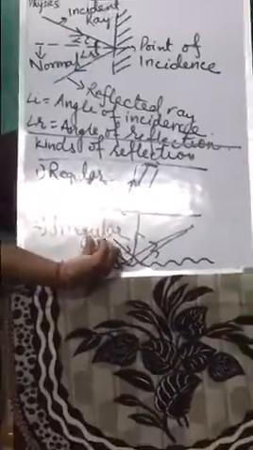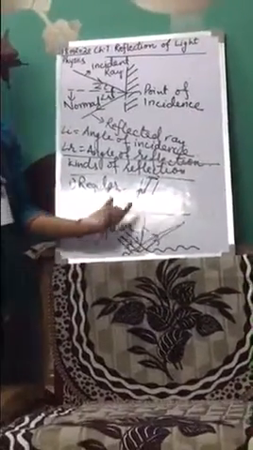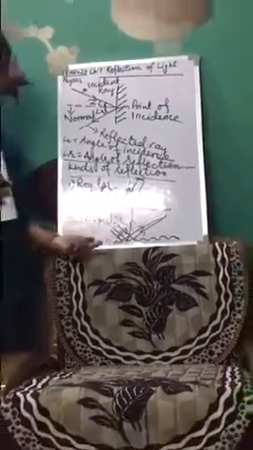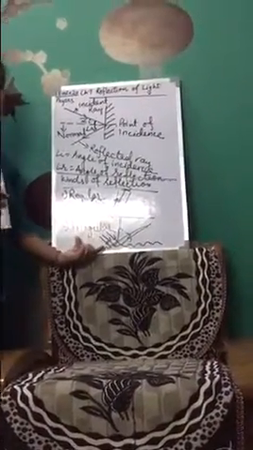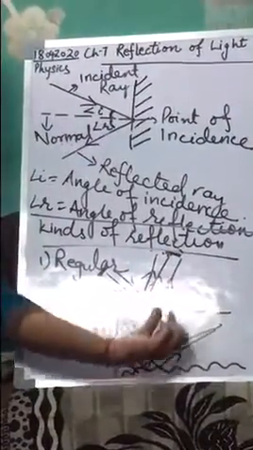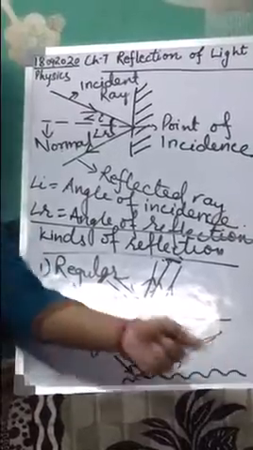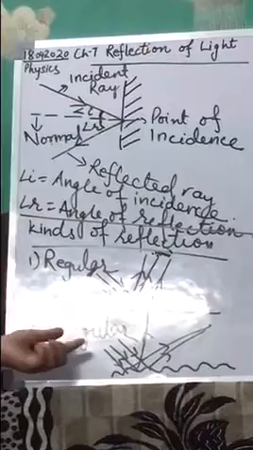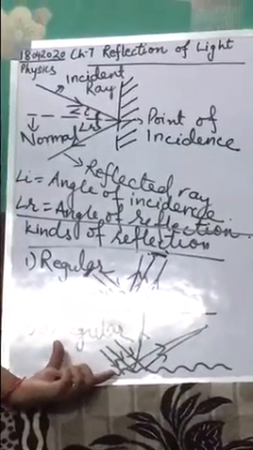That means the viewer can see the image of the object by sitting or standing anywhere in its surroundings. The best example of irregular reflection is watching a movie in a PVR or in a theater. The audience is sitting at the center, at the extreme left, at the extreme right, anywhere they are sitting, still they are able to see the movie. How? Because irregular reflection takes place there.